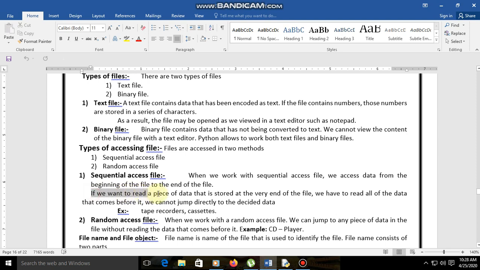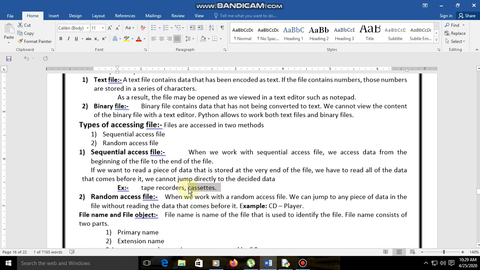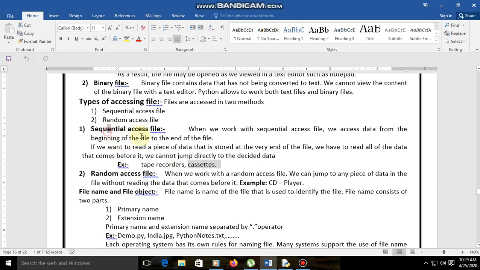So if we want to read a piece of data that is stored at the very end of the file, we have to read all of the data that comes before it. We cannot jump directly to the desired data, right? This is the meaning I told you. Examples of sequential access are tape recorders and cassettes. Tape recorders or cassettes play sequentially, not by selecting a random number. So that is the nature of sequential access.